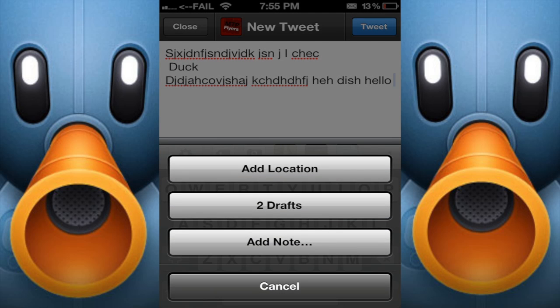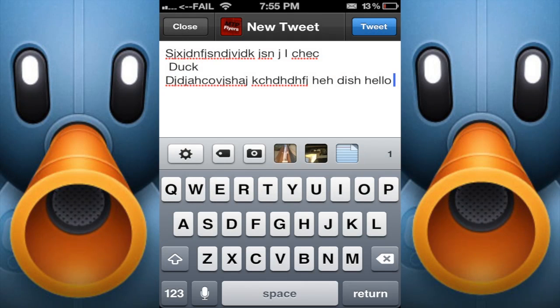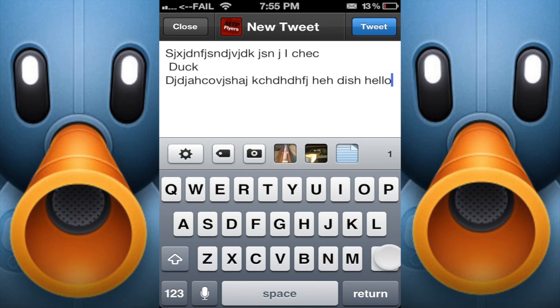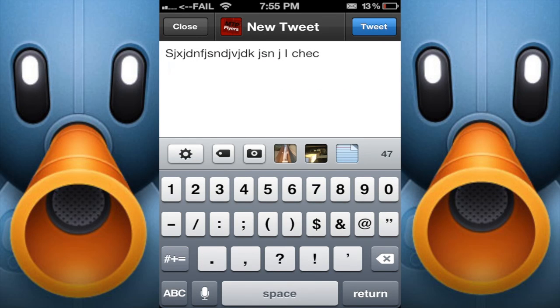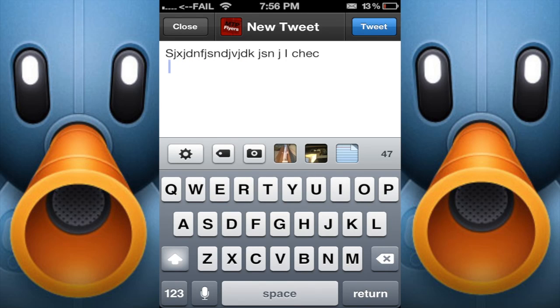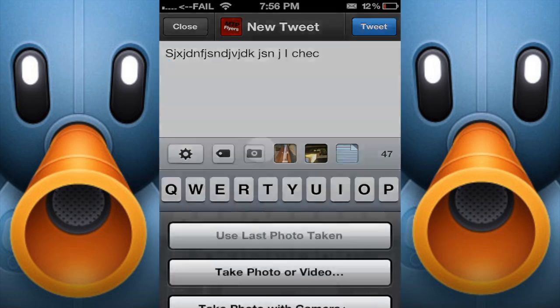Now, if you notice, you have to add a location. You've got your drafts in there as well. If I want to tag, you can simply type tag and start typing. Let's go ahead and delete this a little bit. If I want to tweet to someone and I do @, I can just start typing the name and it will go immediately into my Finder, and people that I follow, it will find for me. If I'm looking for Larry Greenberg, I can automatically save time and just type that in there. Keep in mind, these are people that you follow down there. So those are some of the really cool features that I enjoy.